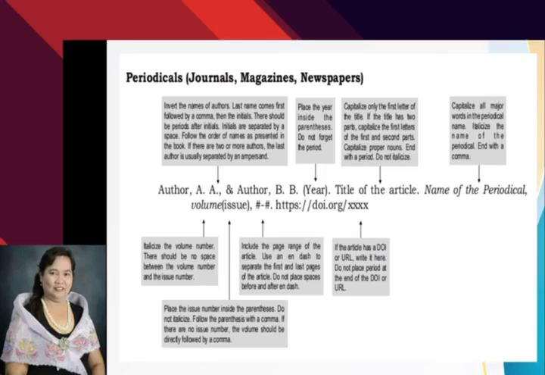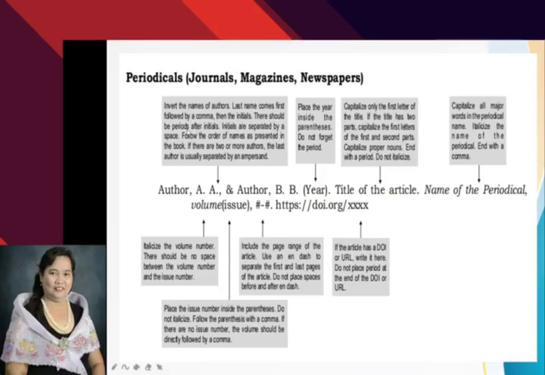So this time, let us have periodicals, which include journals, magazines, and newspapers. Now, what do we do? Invert the names of authors. Last name comes first, followed by a comma, then the initials.